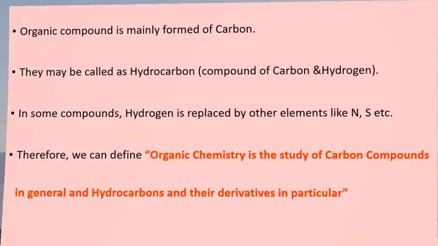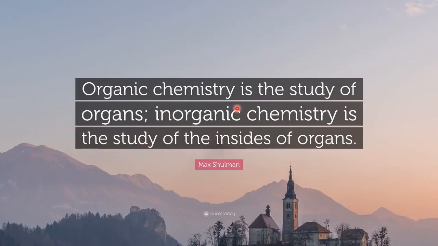At the end, what is the caption here? Organic chemistry is the study of organs, whereas inorganic chemistry is the study of the insides of organs. Okay, so to study organs, we require organic chemistry, and inside the organ, what is there? Whether it is sodium or potassium or carbonate or hemoglobin, the structure part, that is studied by inorganic chemistry. Organic chemistry and inorganic chemistry are both complementary, both go hand in hand, they are together. Okay, then only we can study complete chemistry.